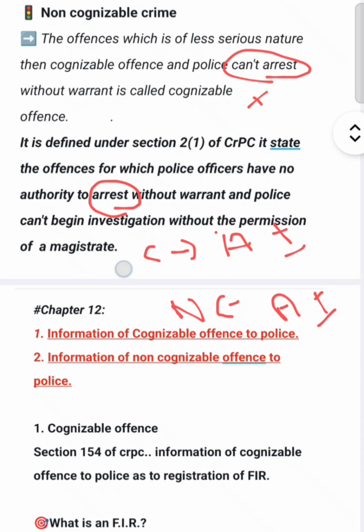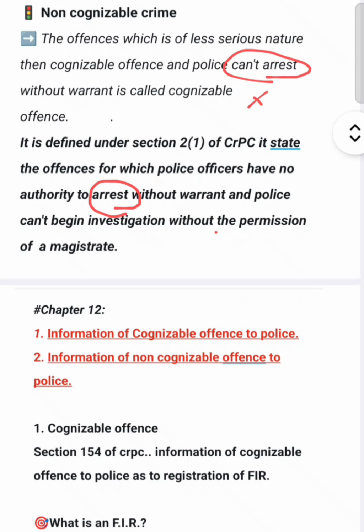This is the main and very important difference. Again, in cognizable offense, police doesn't need court permission to arrest or investigate, and in non-cognizable offense, police need permission for arrest and permission for investigation.